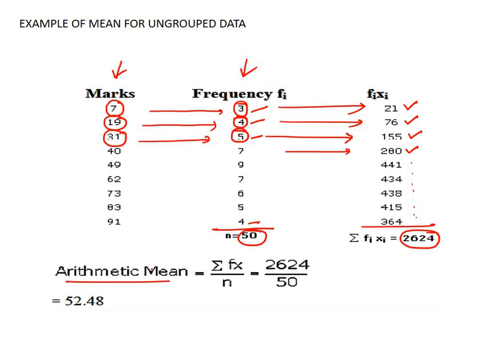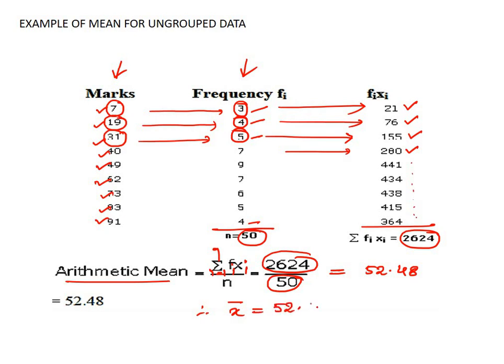Therefore the arithmetic mean, what I have told you, is the summation over i equals 1 to, what is the number of observations we have here? 1 2 3 4 5 6 7 8 9. So 1 to 9 of xi fi, this is 2624 divided by N, which is equal to 50. So this gives us 52.48. Therefore x bar, that is the mean in this case, is 52.48. Very easy calculation.